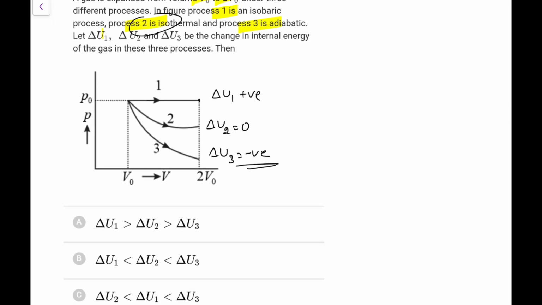And next one, gas is expanded from V0 to 2V0 under 3 different processes. In the figure, 1 is isobaric, 2 is isothermal, 3 is adiabatic. Delta U3 be the change in energy then. So first of all, this is isothermal, so delta U2 is 0. And clearly here temperature would be greater, so delta U1 is going to be positive, and it is an adiabatic, work is positive, so delta U3 will be negative. So directly delta U1 is greater than delta U2 is greater than delta U3, because positive is greater than 0 is greater than negative.